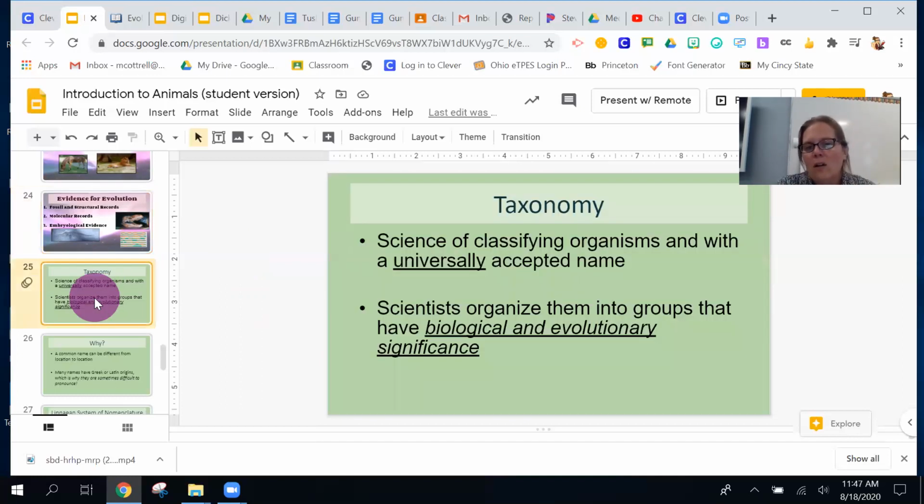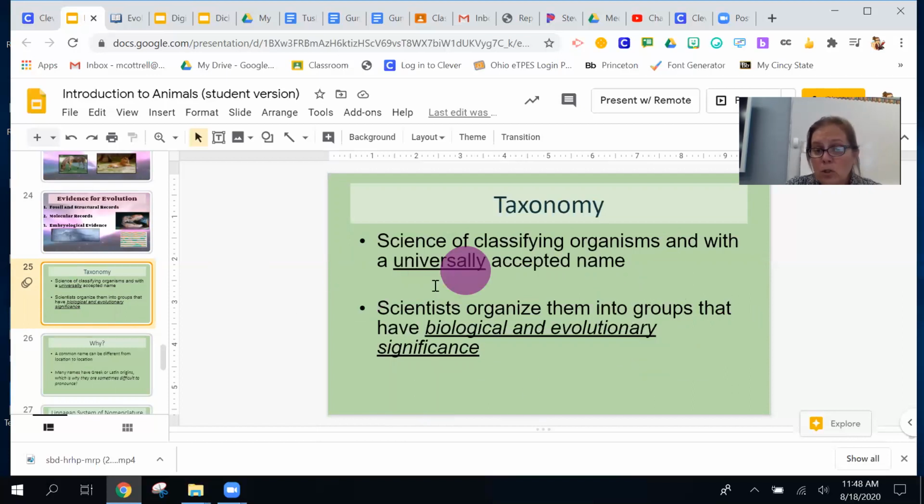The science of classifying organisms is known as taxonomy. And taxonomy, to me, is kind of boring because it's just naming organisms or putting organisms in all these different classifications. But it's important that we have a universal system. So it's important that someone here in the United States can talk to someone in Latin America, or someone in Europe, and we are talking about the same organism. And this is very important.